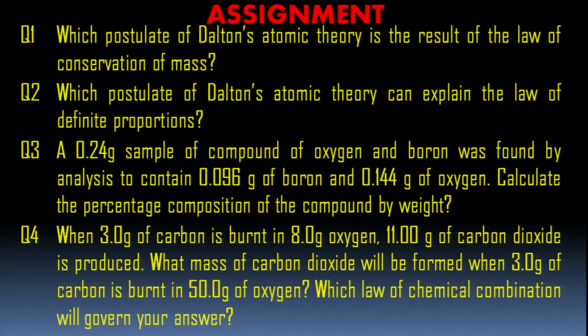Then comes a simple numerical question. A 0.24 grams sample of compound of oxygen and boron was found by analysis to contain 0.096 grams of boron and 0.144 grams of oxygen. Calculate the percentage composition of compound by weight. What you have to do here, children? Just read the question.